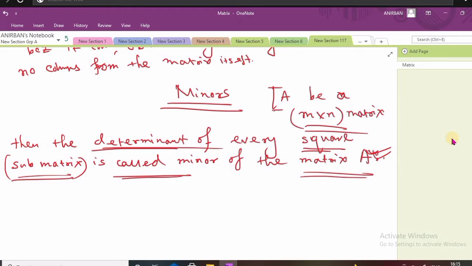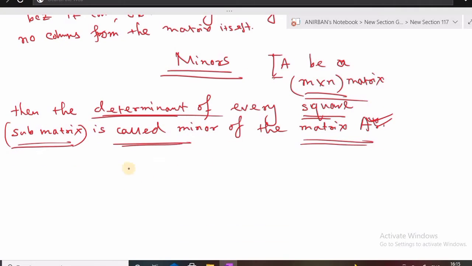Okay, so let us discuss this concept with some examples.